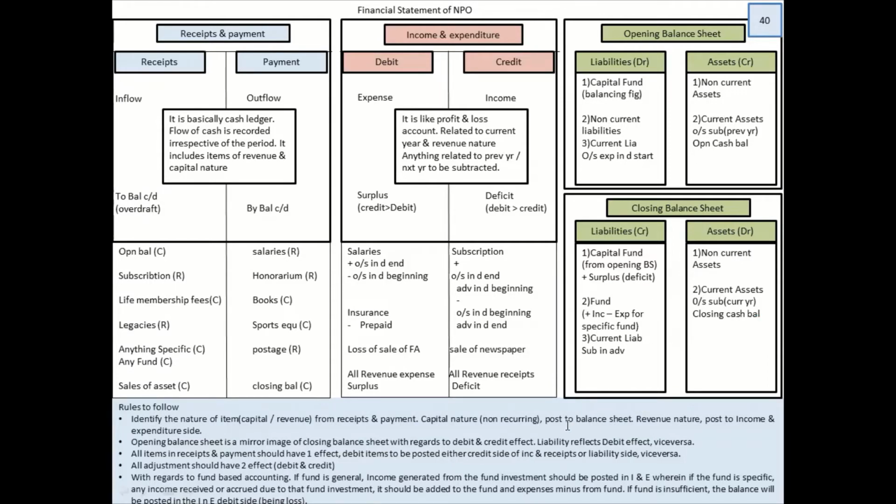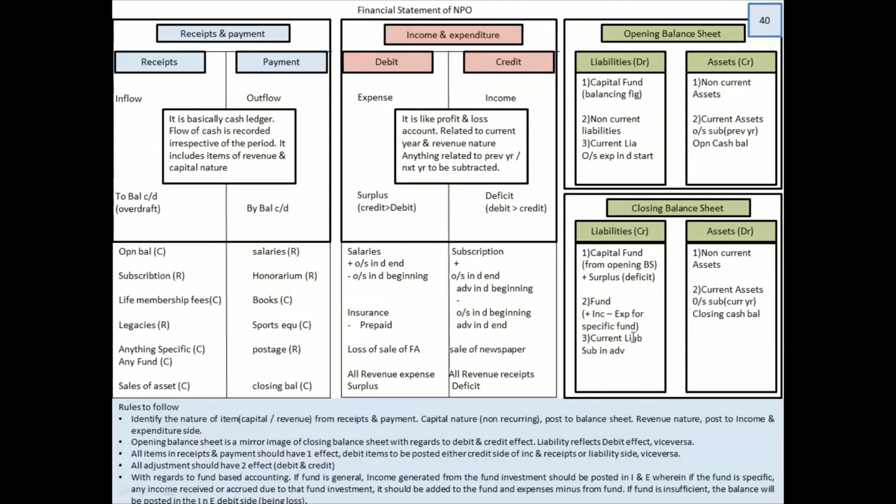Funds can be general and specific. Both the funds will fall under the liability. The only difference is, when we talk about fund, let's say that we got a fund of 10 lakh rupees. Now when we get 10 lakh rupees, we don't put that 10 lakhs in our pocket.